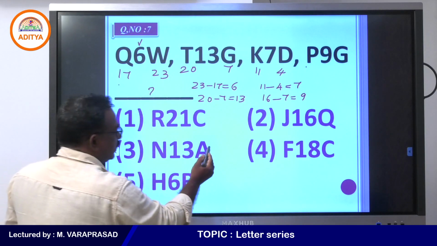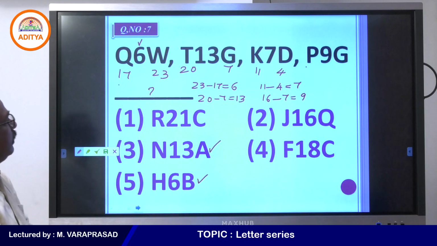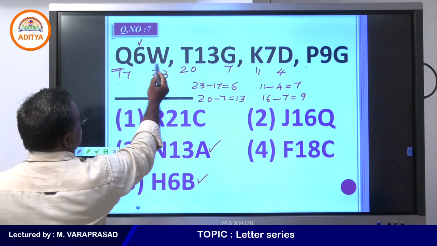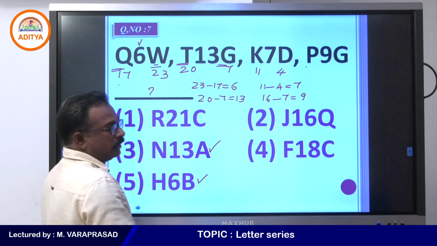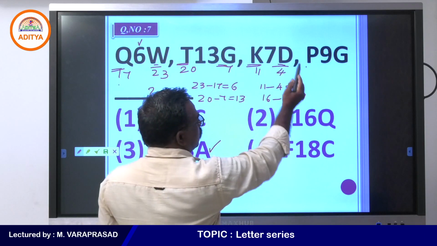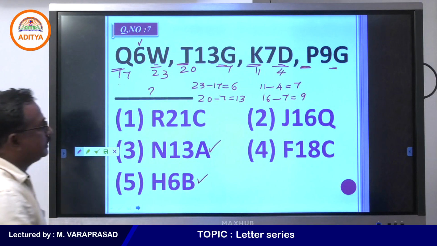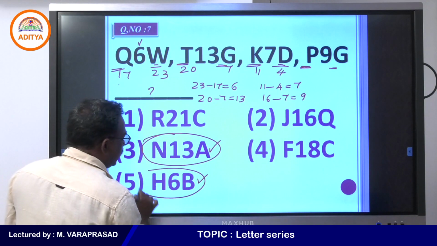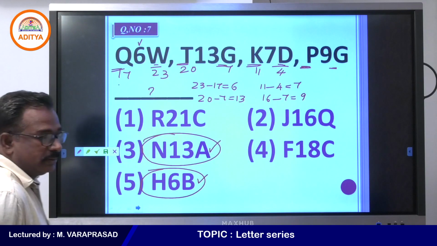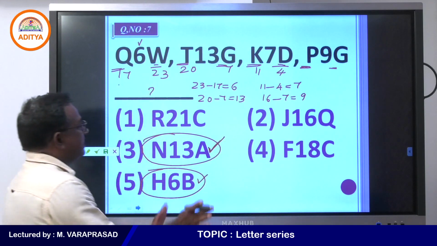Somebody is writing N13A and somebody is writing H6B. Which one is correct here? So, this is a consonant and this is also a consonant. This one also consonant, this one also consonant. This is also consonant, and this one also. Now see, so you will get N13A or H6B. The answer here is N13A. Why?